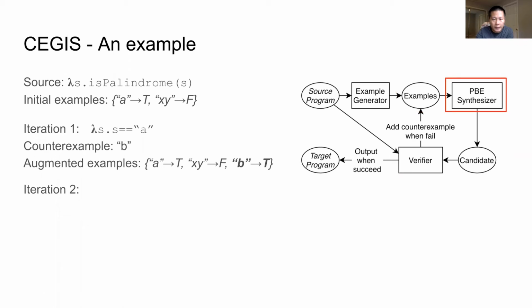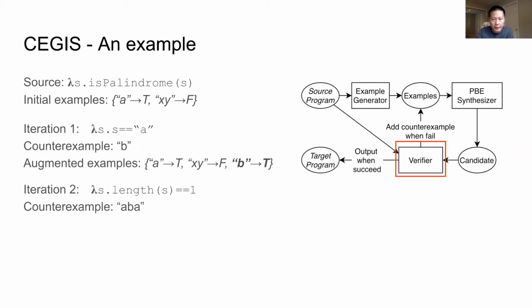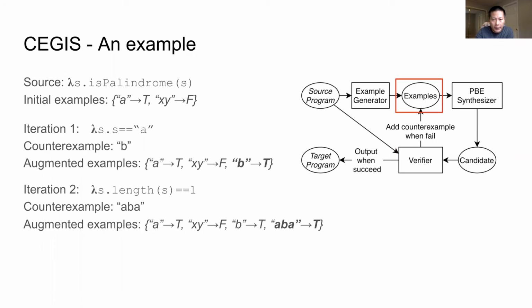Then in the second iteration, the synthesizer may output a candidate program like this. It is still invalid, and the string ABA is a counterexample. Again, the counterexample is added into the example set. Finally, in the third iteration, this candidate may be found. It is equivalent to the source program, so it is the target program.